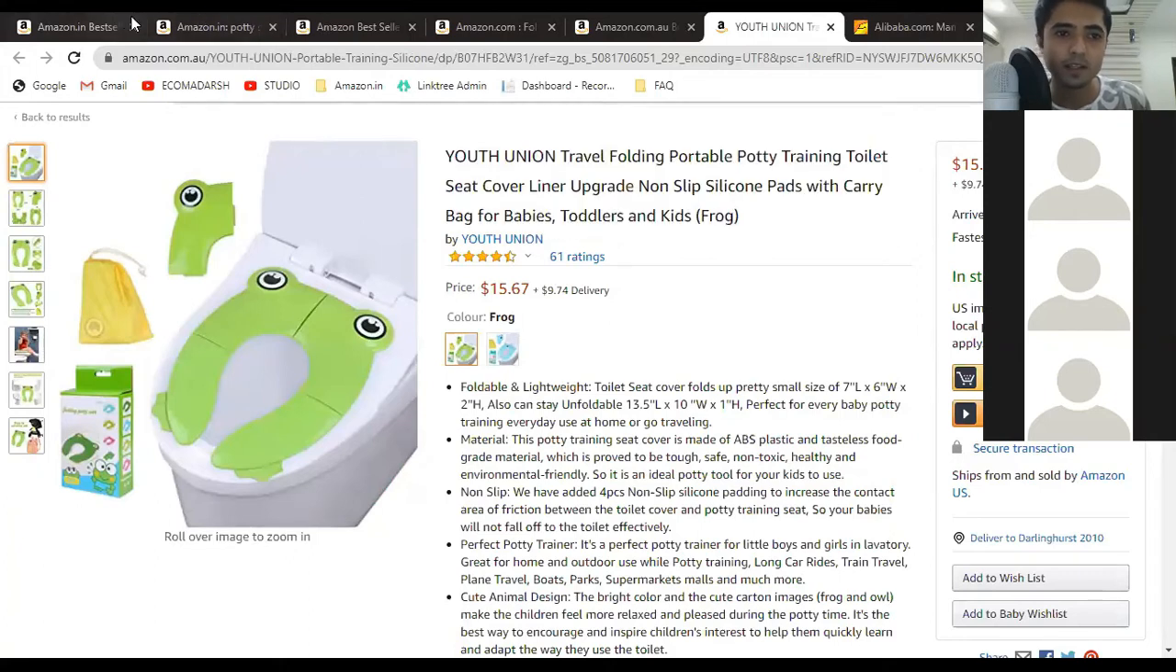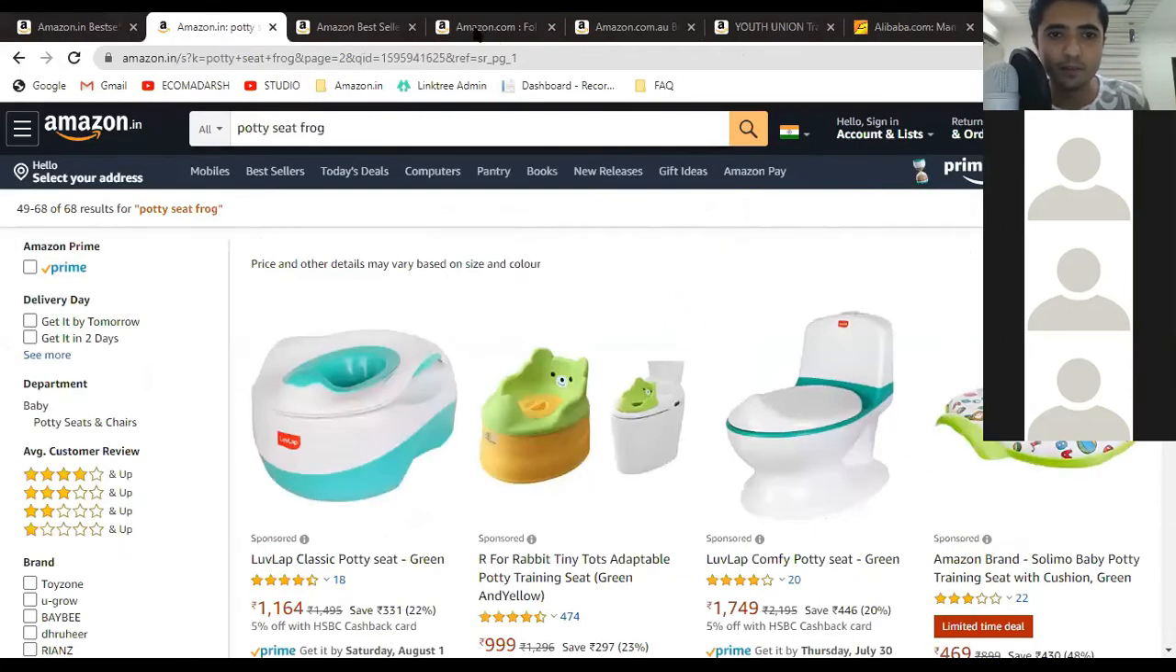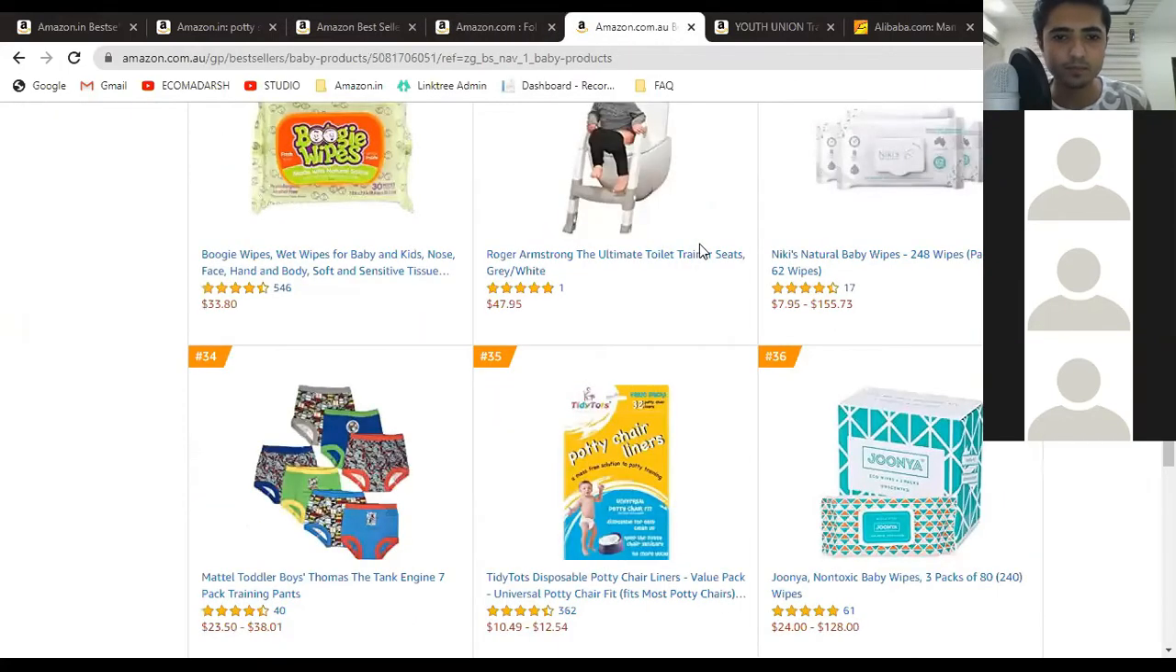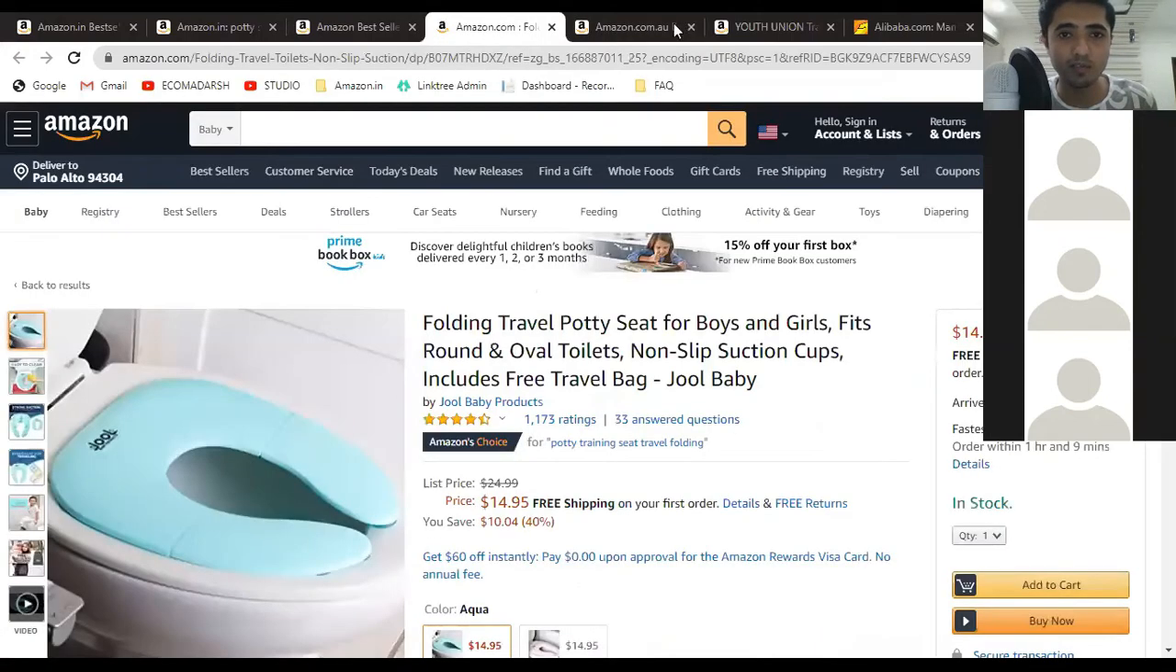But what we did is we compared everything on Amazon.in, on Amazon.com, and on Amazon.com.au. Okay, so we got this product from Amazon.au's best sellers, which means that people are already liking it, but this product is not available in India. This product is available in Australia and people are liking it. Which means that people are buying this product and it can also be sold in India. So this is good news that we could find this product.